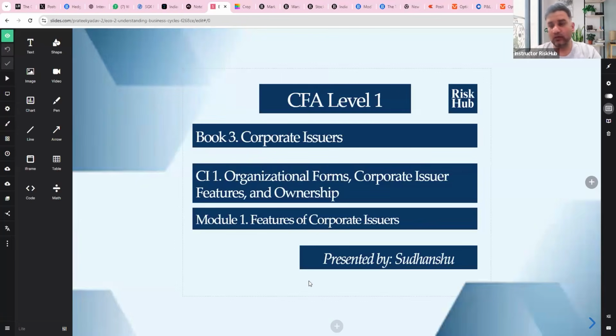Okay. So today we are doing the first topic of corporate issuers, right? Corporate issuers is a topic in FRM Part 2. Very easy topic. Corporate issuers is all about theory, your theoretical understanding of organizational forms, corporate issuer features, and ownership.